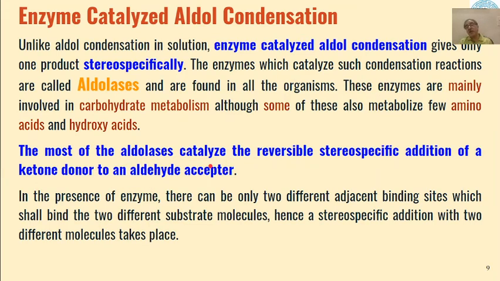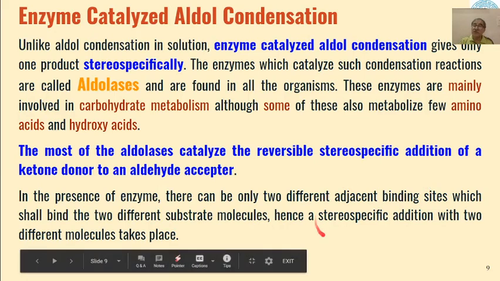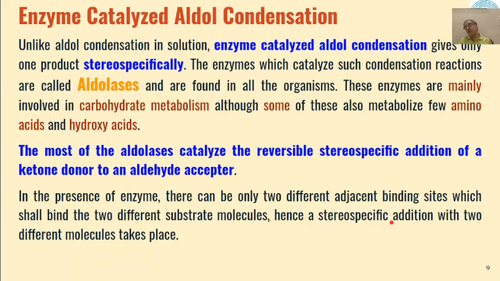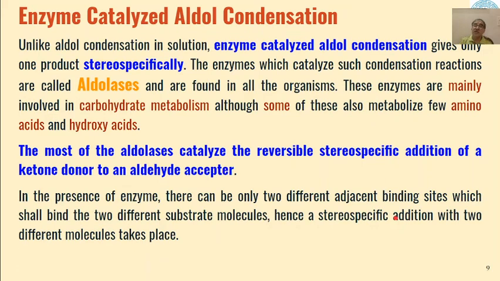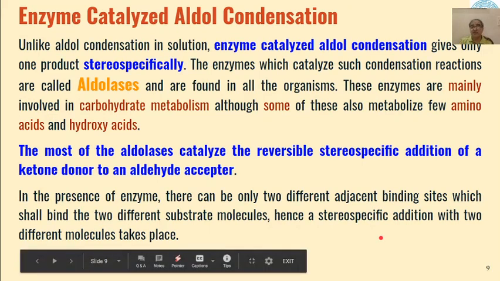So when aldehyde and ketone react at a specific binding site, only one product is possible, and that product we call a stereospecific product, because only if more than one product is formed do we call it a stereoselective reaction. But here, in the case of enzymes, all the aldol products are stereospecific in nature.